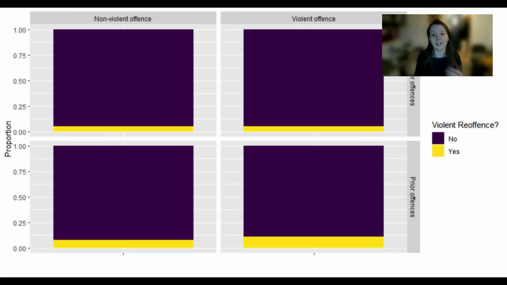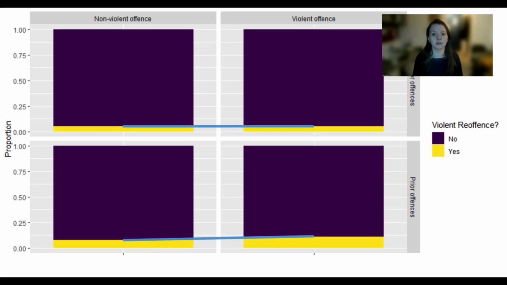So finally, we're going to look at this graphic here. In this graphic, we have our two columns and our two rows. Our columns show whether it was a violent offence or not, and our rows show if the individual committed a prior offence or not. We have then got proportions in each of these four plots as to whether the individual ended up reoffending violently.